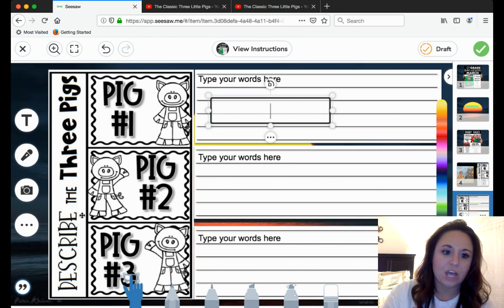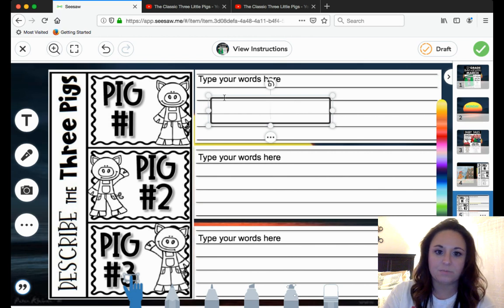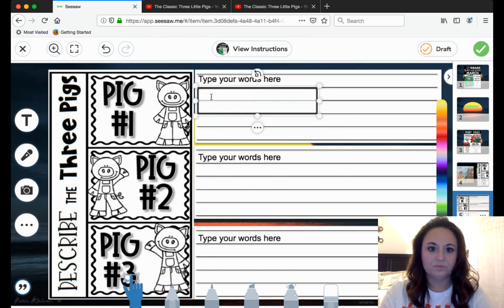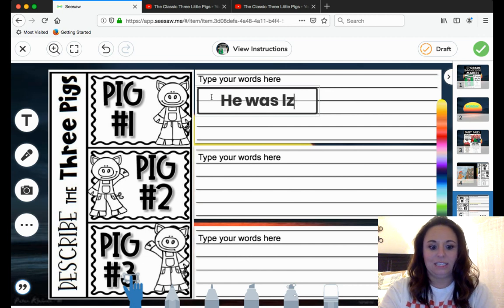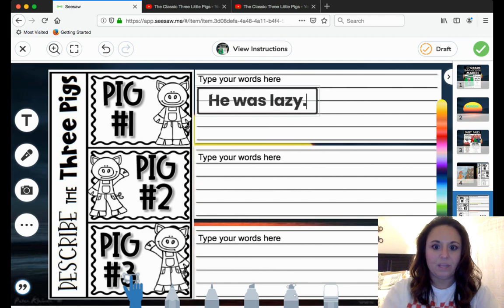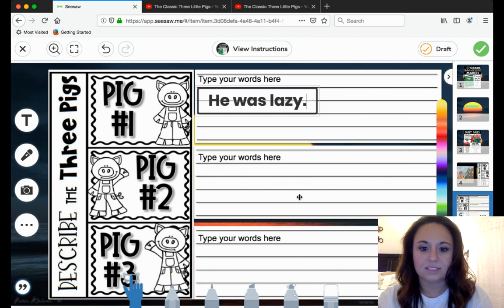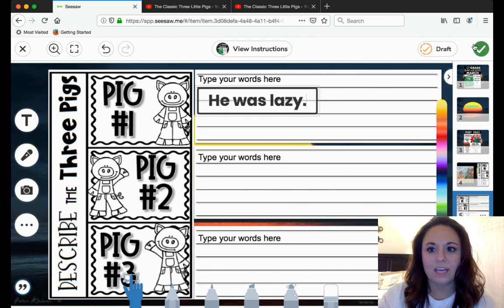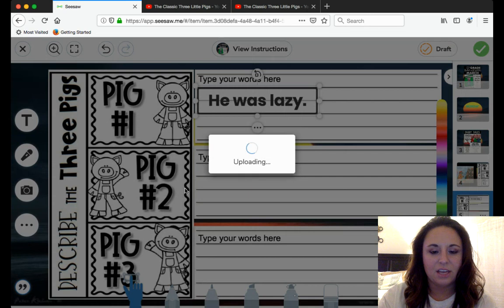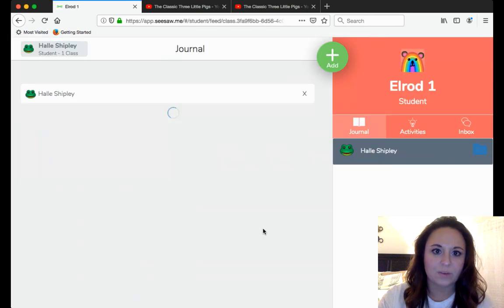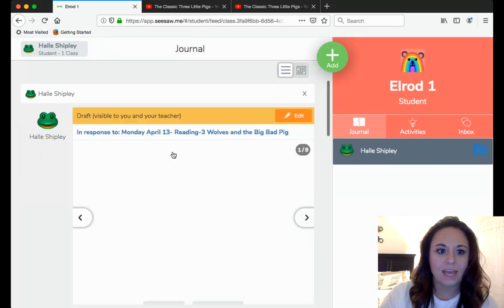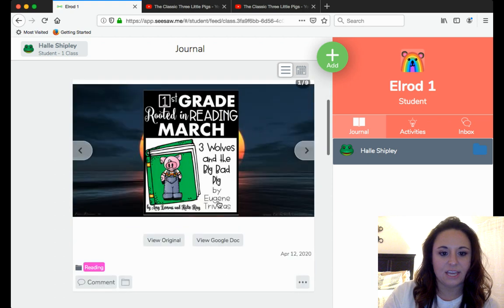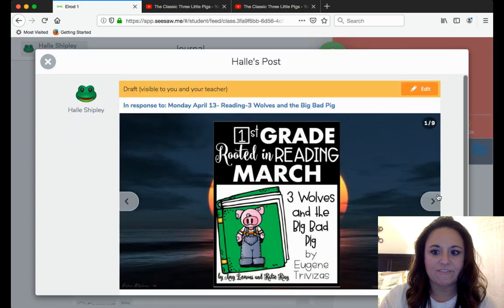and I can go ahead and type in my response. Type your words here, describe the 3 pigs. Pig number 1, he was lazy. I want to make sure that's a complete sentence. And then I can keep going. I can draft it because I'm not quite done with it. And Miss Elrod can still see it, so I can go back and finish.